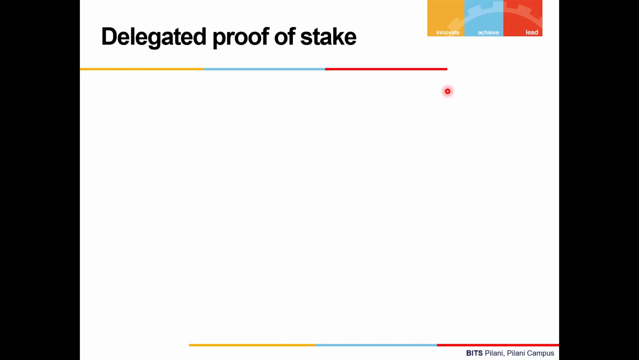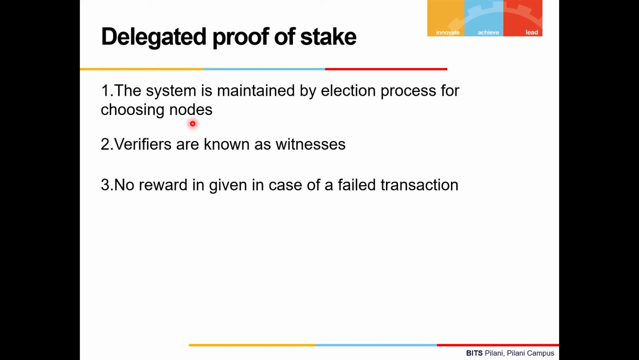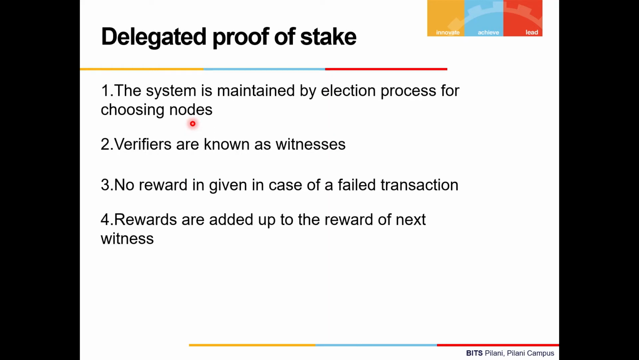Now, coming to the last part of the presentation, where I will be talking about delegated proof of stake. Delegated proof of stake is a consensus algorithm, which is basically an advancement of the proof of stake model. Delegates here are users who oversee the blockchain governance but don't play a role in the transactions. This system is maintained by an election system for choosing nodes which verify blocks, known as witnesses. If a witness fails to verify all transactions in the given time, the block is missed and so no reward is given. The reward is added to the reward of the next witness who verifies the block, and these transactions are collected by the next witness, which is known as stolen.